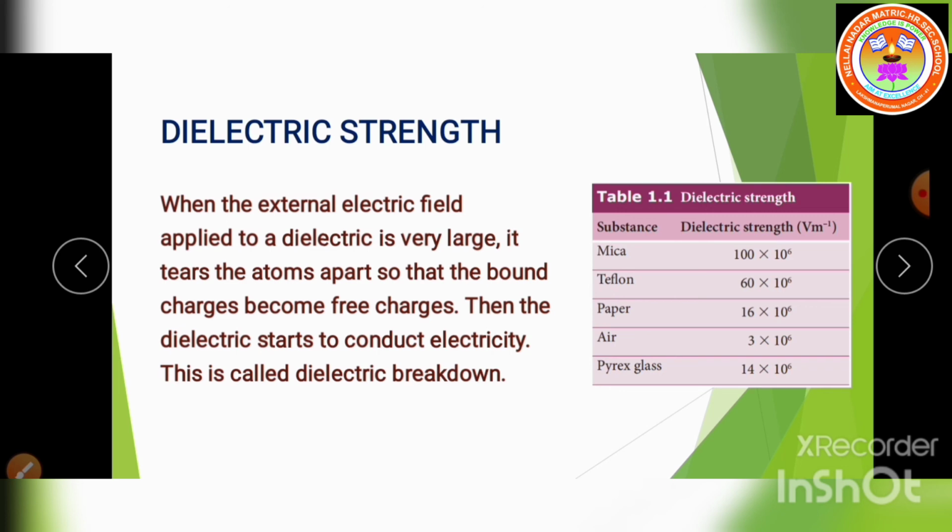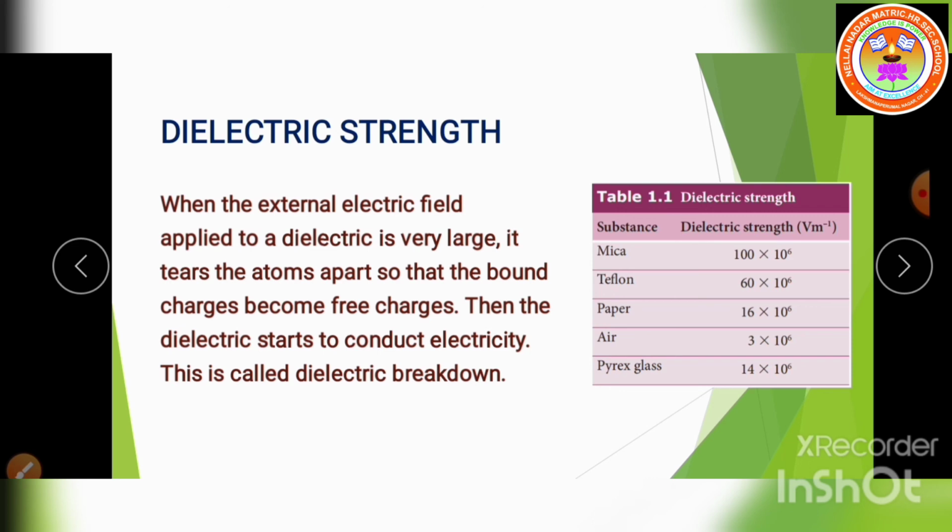For mica, the dielectric strength is 100 times 10 power 6. Paper is 16 times 10 power 6, Teflon 60 times 10 power 6, and Pyrex glass 14 times 10 power 6.